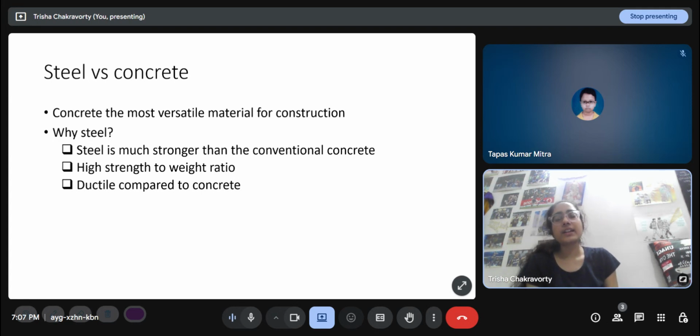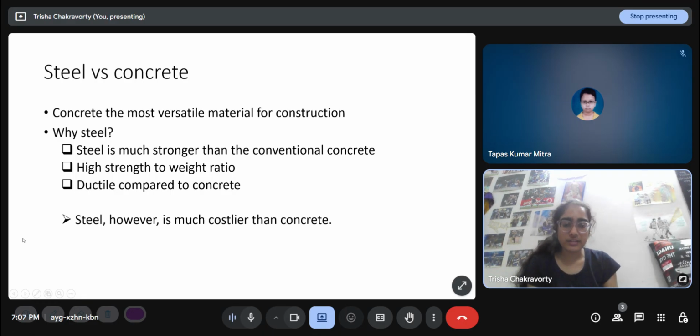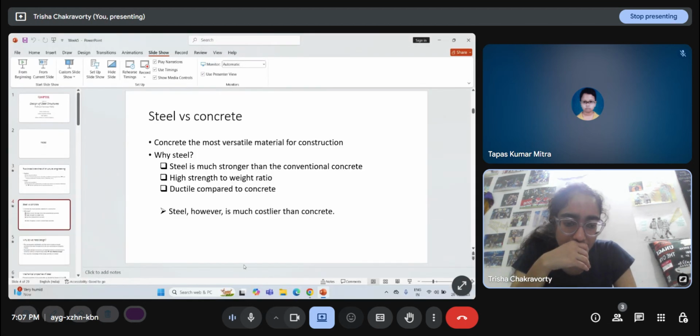So that gives us warning time. If the structure is about to collapse, steel structures will give enough warning time for evacuation or for other measures to be taken, while a brittle failure is a sudden failure, and we never want that. So these are the advantages steel has over concrete. But steel is a much costlier material, so steel is generally used in more specialized structures like high-rise towers or bridges. While residential buildings and institutional buildings that we see around us are mostly made of reinforced concrete, because it's more economical to do it that way.